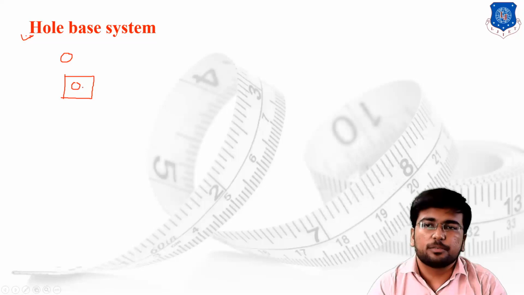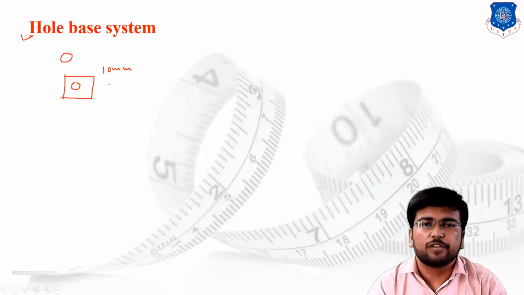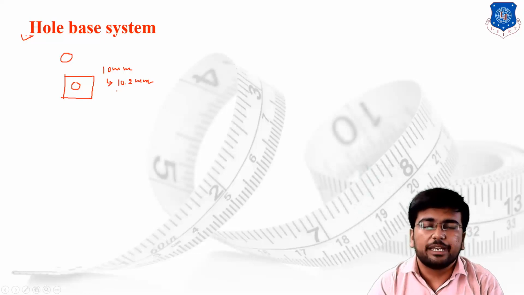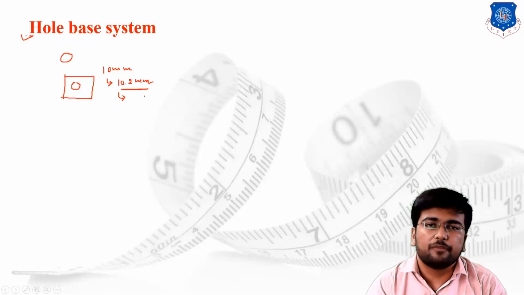So what are we supposed to do? Suppose I have to drill a hole of, let's say, 10 mm, but due to some error in the tool geometry, or human error, or any kind of error, the hole is drilled as 10.2 mm instead of 10 mm. So I cannot fill up the material of 0.2 mm, or make a layer of 0.2 mm over the whole internal diameter to reduce the diameter. This is not a possible case. So what I am supposed to do is make a shaft having the dimension as per the 10.2 mm, whatever fit is required.